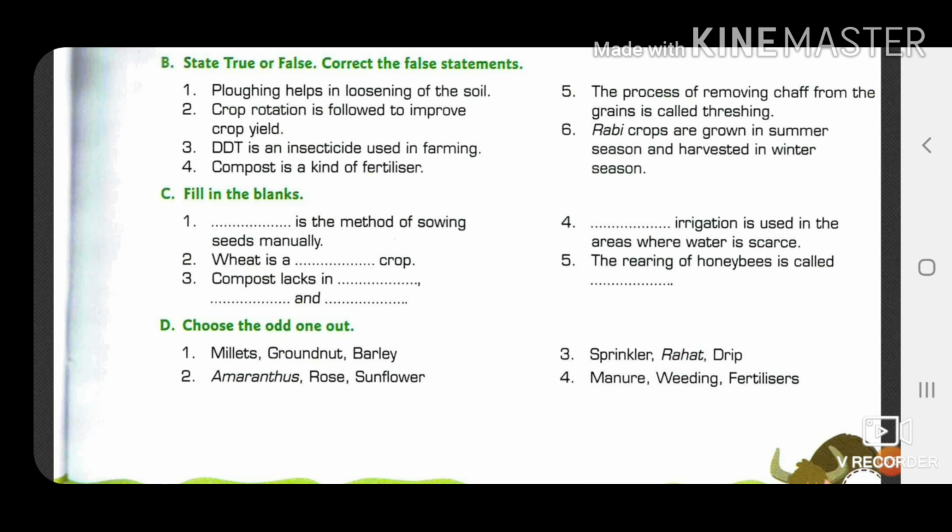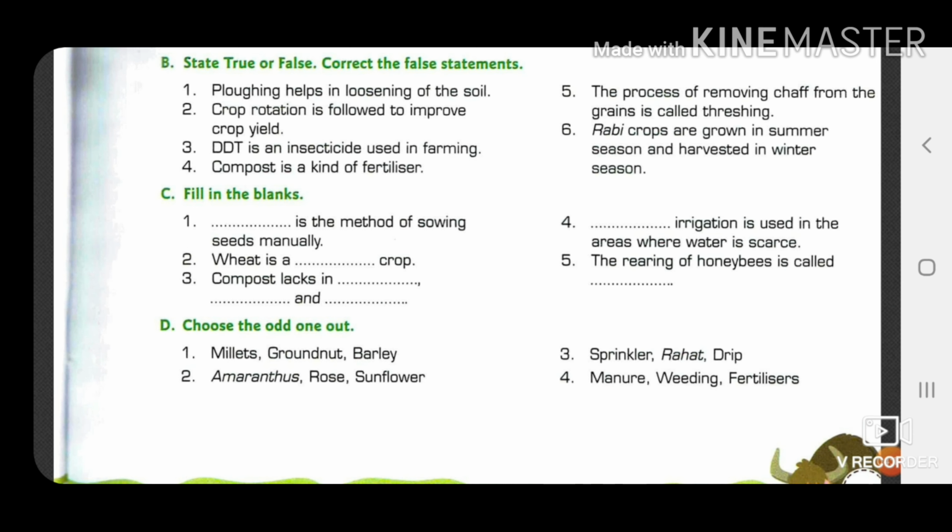Because we know that crop rotation is mainly helpful in increasing the fertility of the soil, and if the fertility of the soil is improved, yield will also be improved. Next, DDT is an insecticide used in farming. Yes, this is also true. DDT is an example of insecticides, which is dichloro diphenyl trichloroethane.